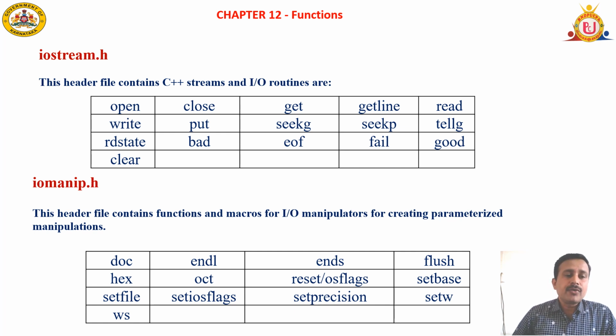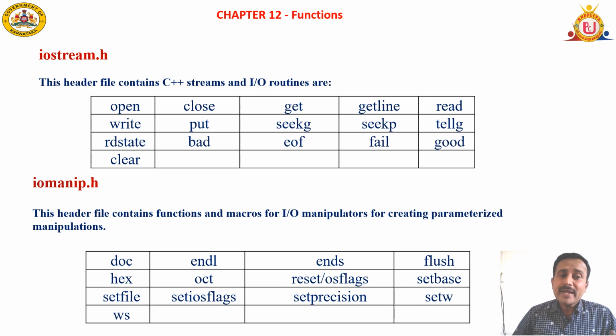Next, we'll go for iomanip.h, input output manipulators. See, generally, if I want to move the cursor to the next line after completion of that particular line's information, I can make use of the endl statement.